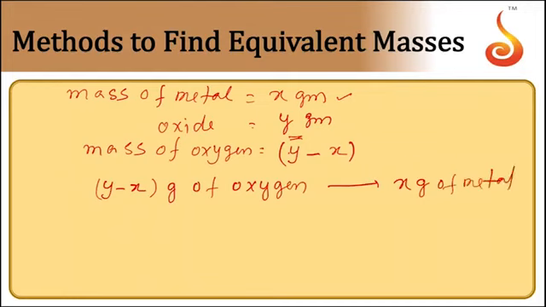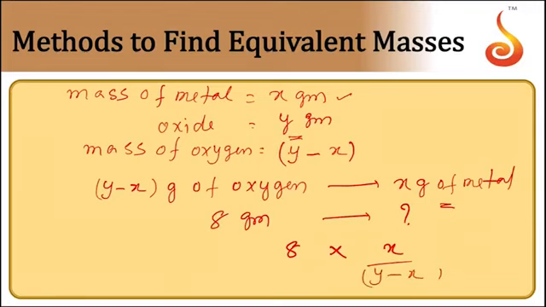Now by definition, the mass of the metal which can combine with 8 grams of oxygen is called the equivalent mass. So we can get this as 8 into x by y minus x.